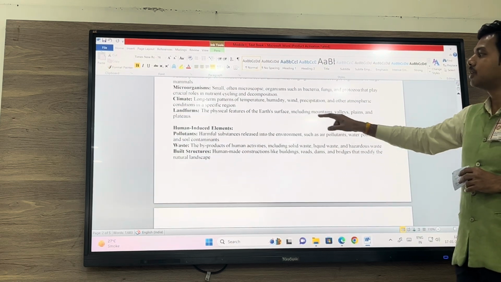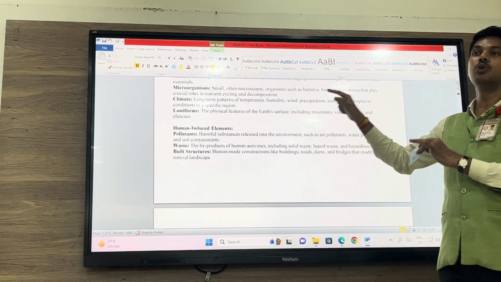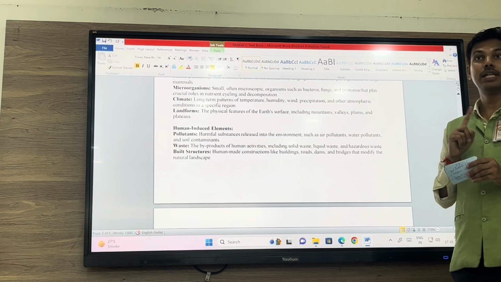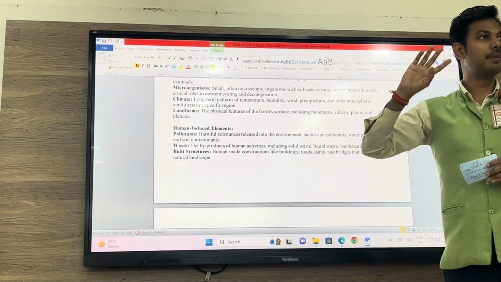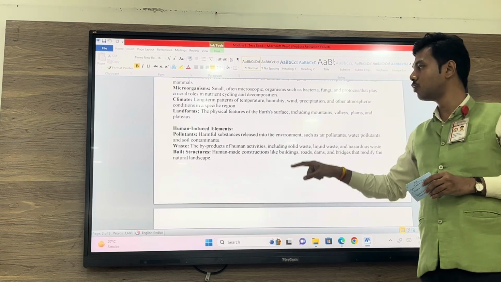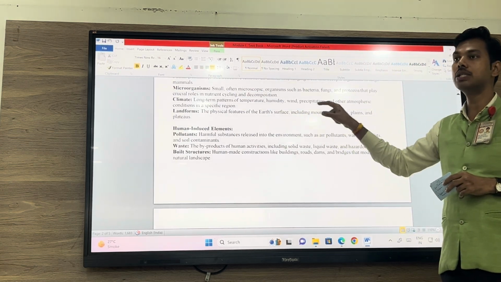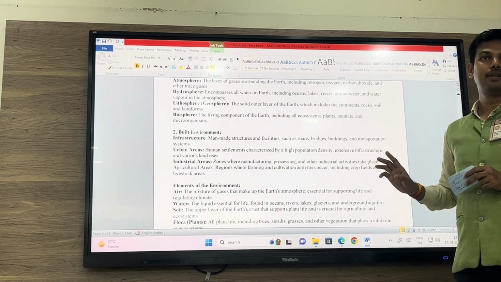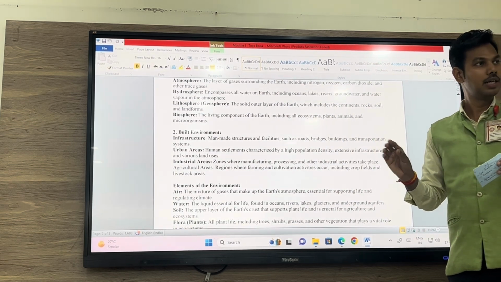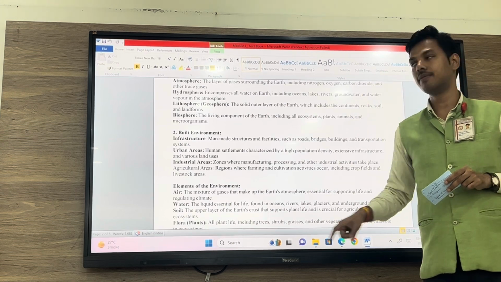Man-made environment can also be known as human-induced element. What did I say? Natural elements would be known as natural environment, but human elements would be known as human-induced element or a man-made element or built environment. Is it clear? Different names for man-made environment.